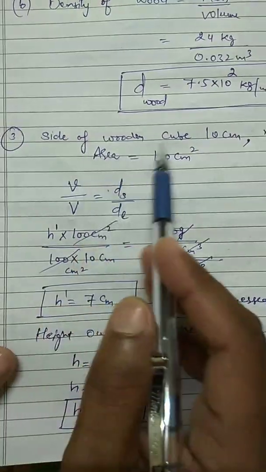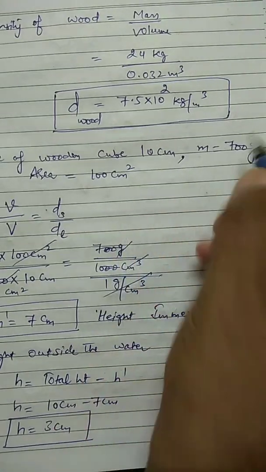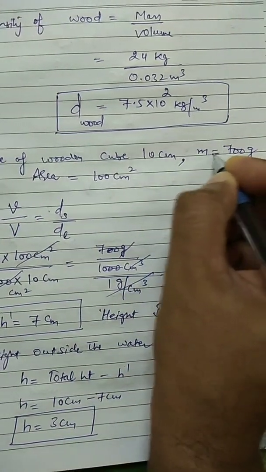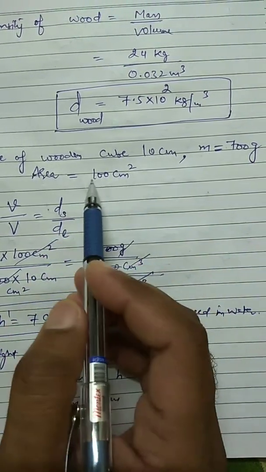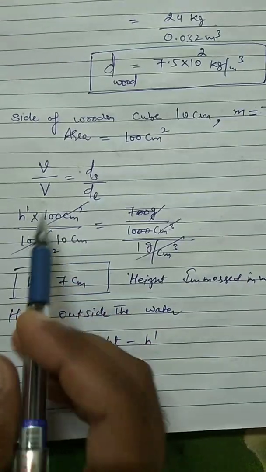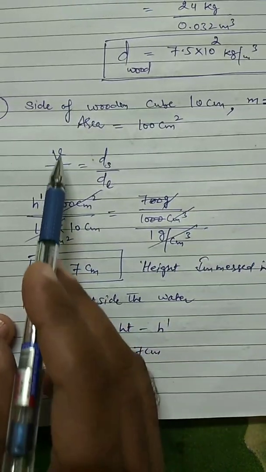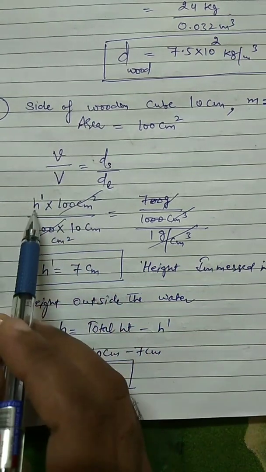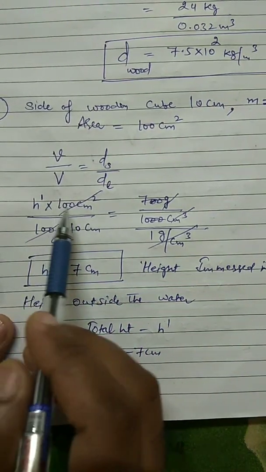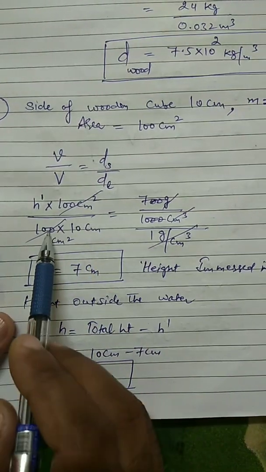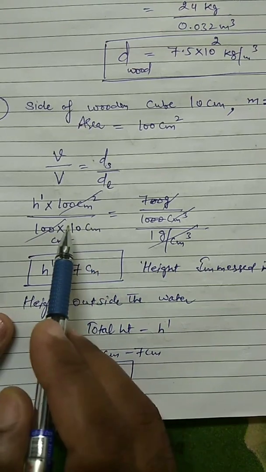Third numerical, side of wooden cube is 10 centimeter. Mass is 700 gram. And area of the cube is 10 into 10 centimeter, so that is 100 centimeter square. Small v upon capital V is equal to density of solid upon density of liquid. Now this is the volume which is immersed. So H dash is the height of immersed part of the cube into 100 centimeter square, upon 10 centimeter total height into 100 centimeter square.